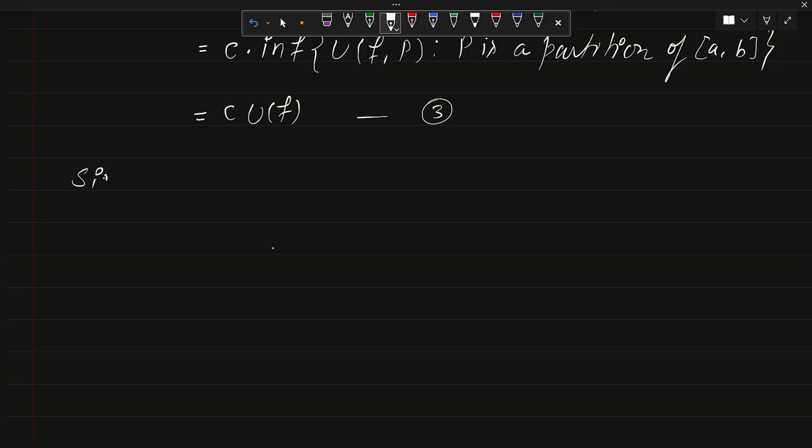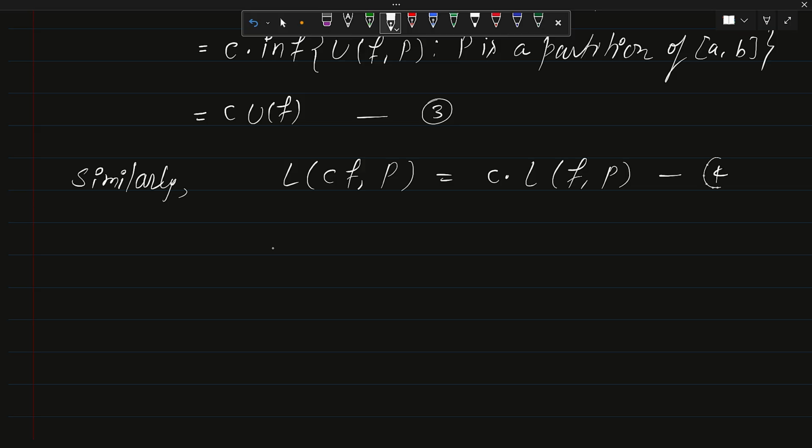Similarly we are having that the lower sum of c times f with respect to P is equal to c times the lower sum of f with respect to P. Okay, this is important one. Let me call this number 4, and this implies that the lower integral of cf is equal to c times the lower integral of f.